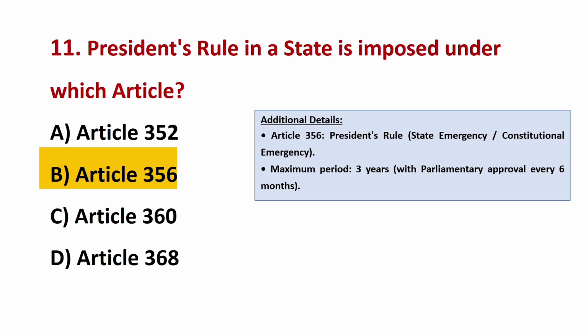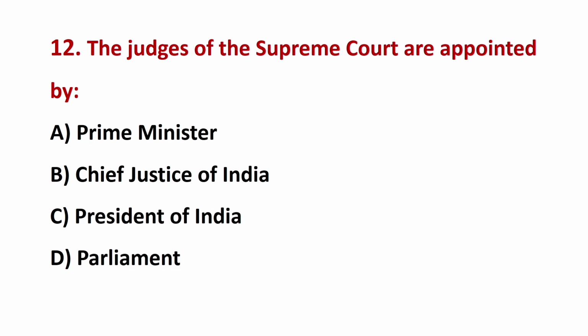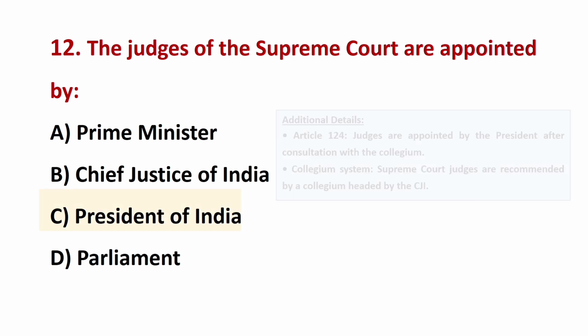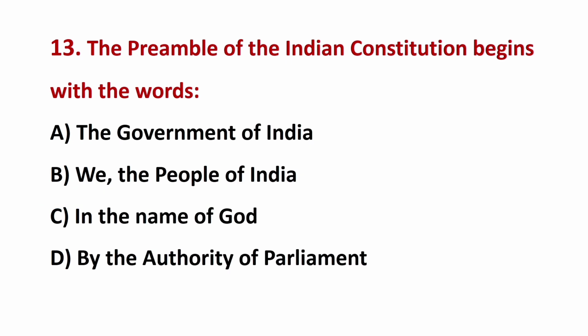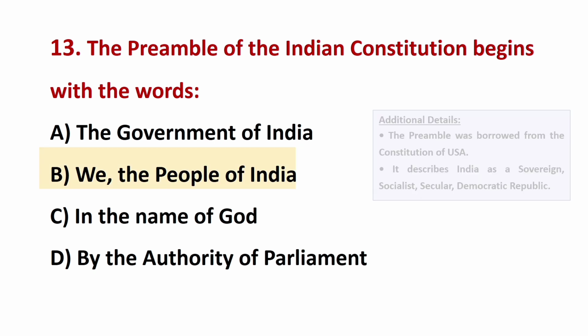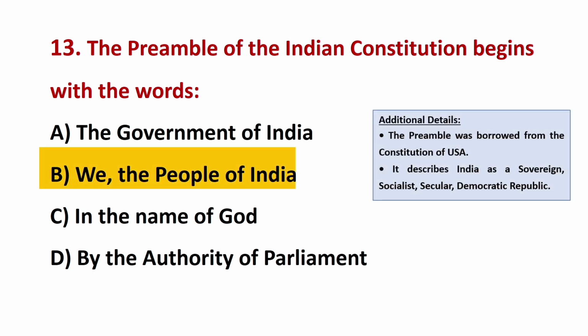Article 356. The judges of the Supreme Court are appointed by? The correct answer is C. President of India. The preamble of the Indian Constitution begins with the words? The correct answer is B. We the people of India.